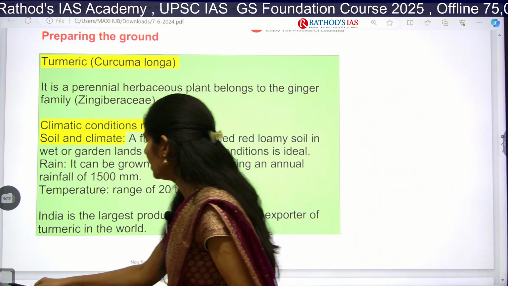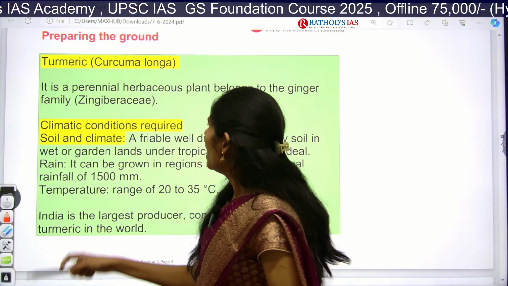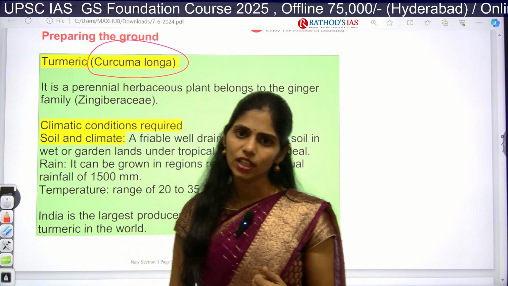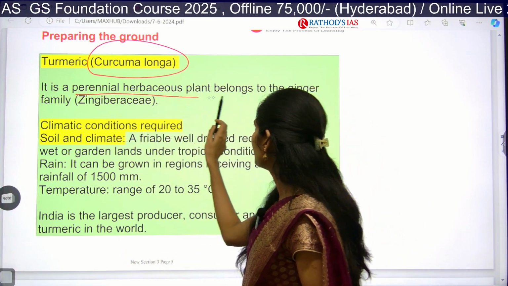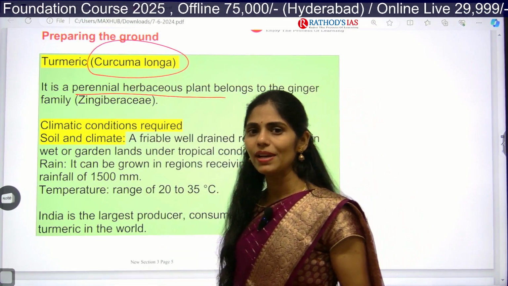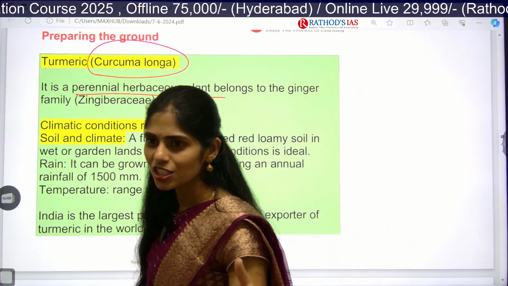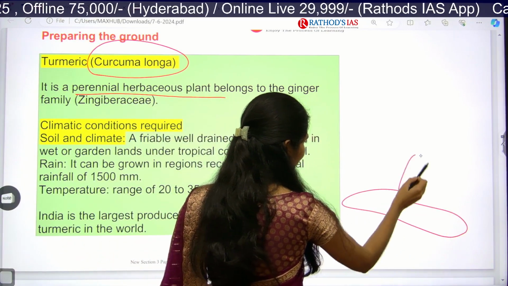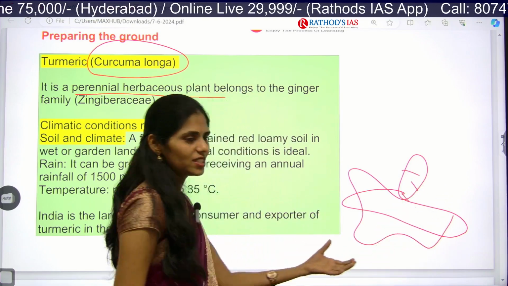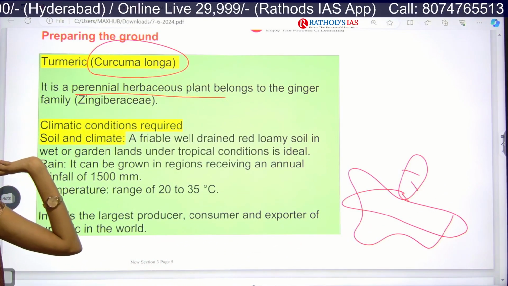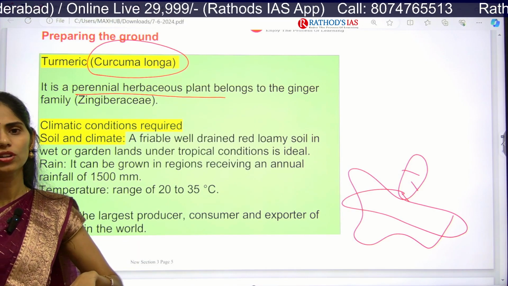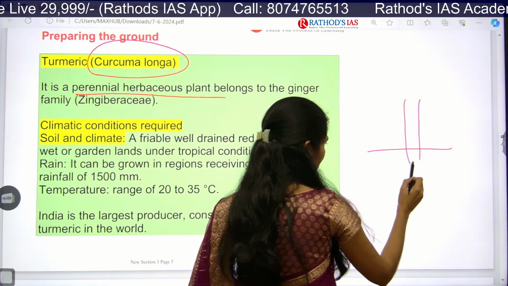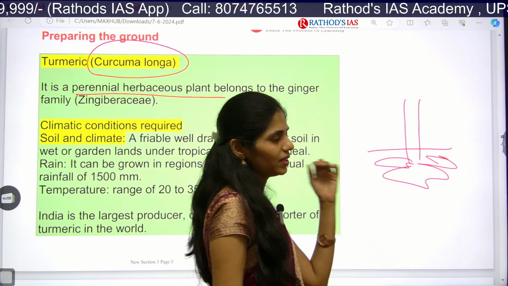Okay. So, turmeric is also called haldi, and the scientific name of this turmeric is Curcuma longa. Okay, Curcuma longa. It is a perennial herbaceous plant and it belongs to the family Zingiberaceae. I think you might know about ginger, right? Ginger is also used in our kitchens. It will be somewhat like this, ginger. In the same ginger family we have this turmeric. It is also grown underground. So, turmeric and ginger are grown underground. There will be small plants, and ginger and turmeric will be in this shape only.